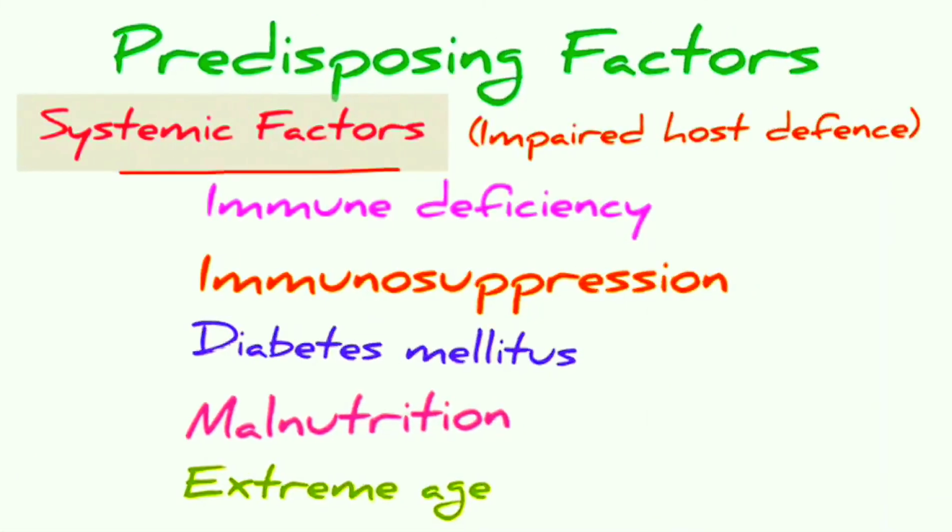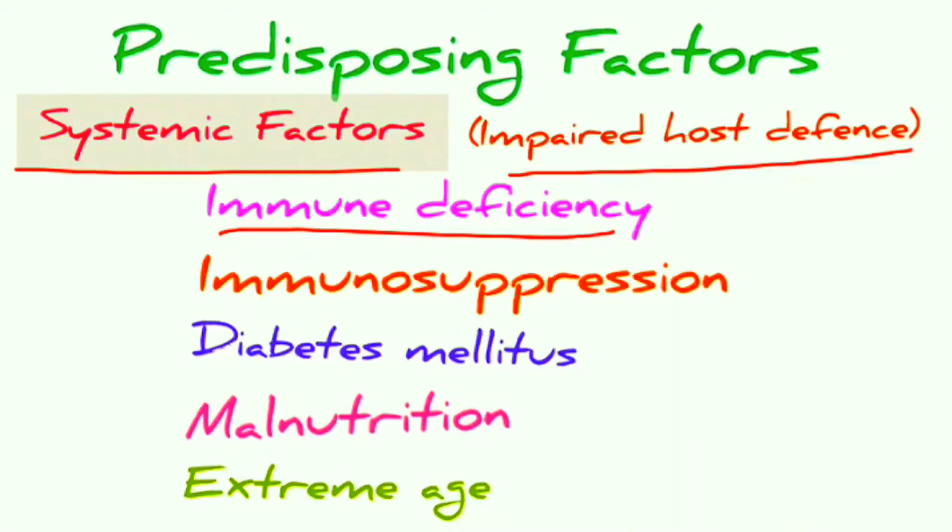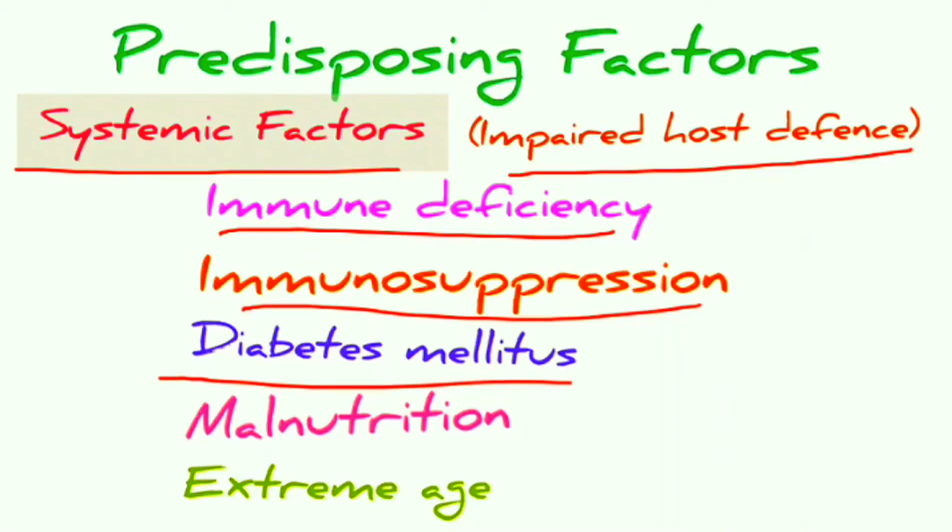Now let us see what the systemic factors are. The systemic factors are those that impair host defense. It can include immunodeficiency in certain diseases like AIDS. It can include immunosuppression caused by certain drugs like corticosteroids, and also patients suffering from diabetes mellitus, malnutrition, and also extreme age. These are the systemic factors that can lead to osteomyelitis.